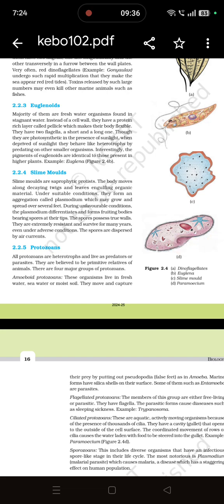Then slime molds. These are saprophytic protists. They depend on decaying twigs and leaves, so that's why they are saprophytic in nature. They are extremely resistant and can survive adverse conditions, and when the conditions become suitable, the spores are dispersed by air currents.